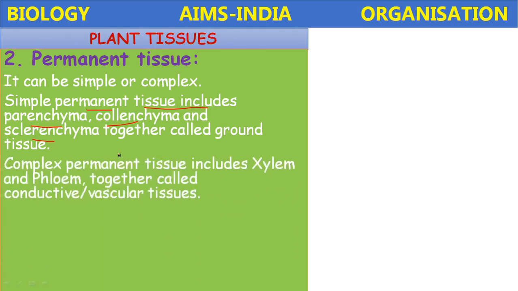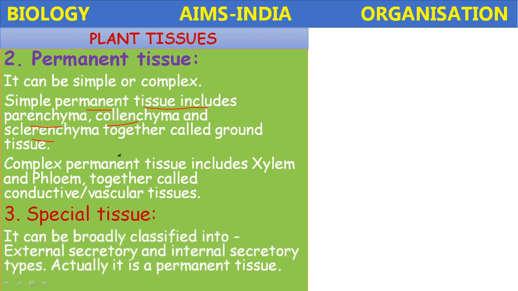Okay, children. Then complex tissue. Complex tissue is the tissue which is made up of different types of cells. Simple tissue is made up of only one type of cells, whereas complex permanent tissue consists of different types of cells, and it includes two main types, that is xylem and phloem. The xylem and phloem together are called conductive tissue or vascular tissue. So these are the permanent complex tissues.